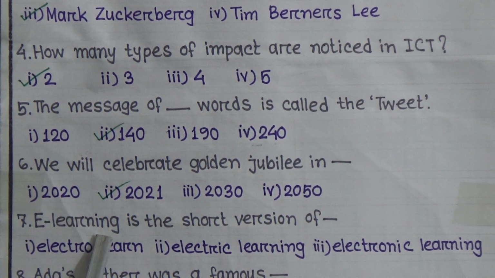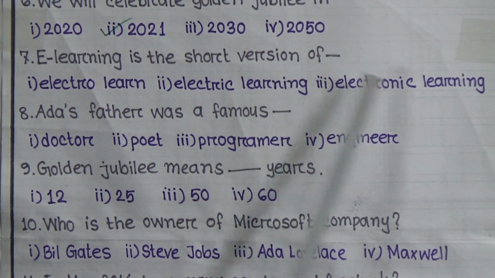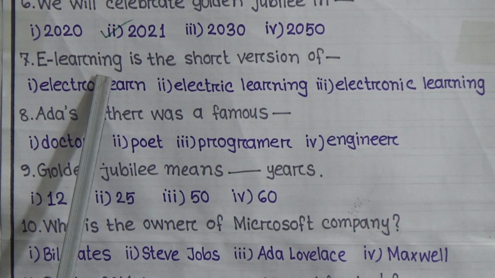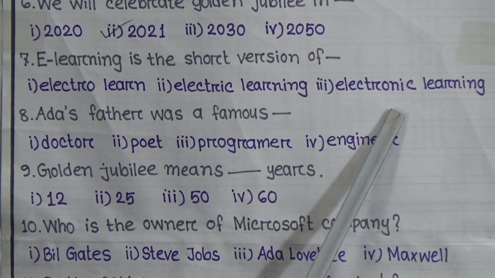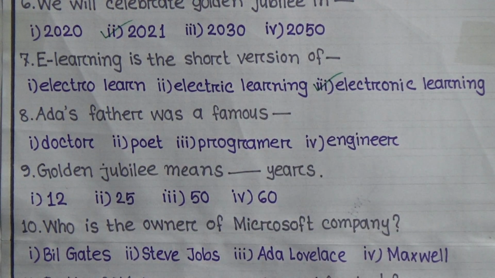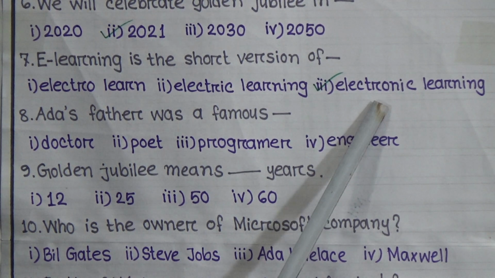Number 7. E-learning is the short version of electronic learning. So e-learning means electronic learning. It will be option 3, electronic learning.